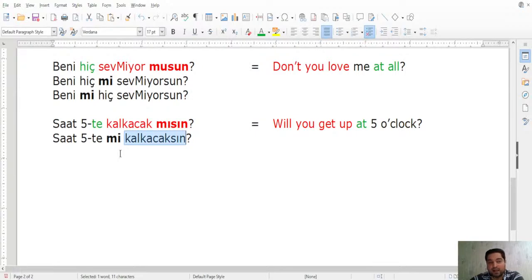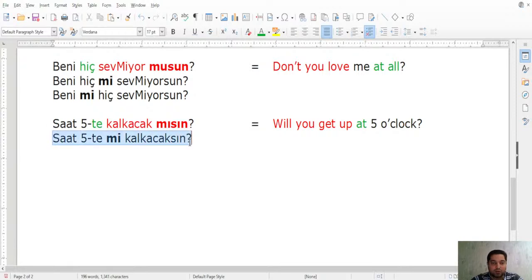Now pay attention to the fact that we cannot place this mi after saat here, okay? We cannot put it after saat because that is meaningless. You cannot say, for example, will you get up at o'clock, right? Or at 5 o'clock or something else. 5 is time, it's already known, it's time, right? Therefore there is no variation for time or clock.